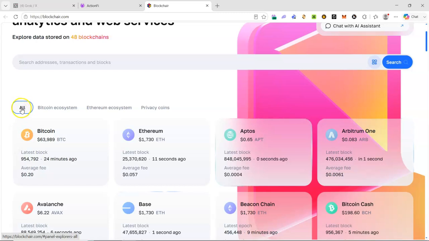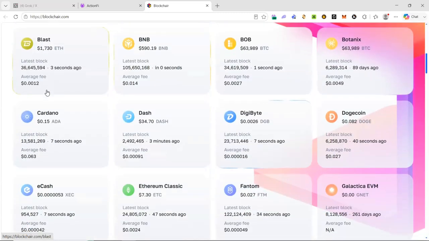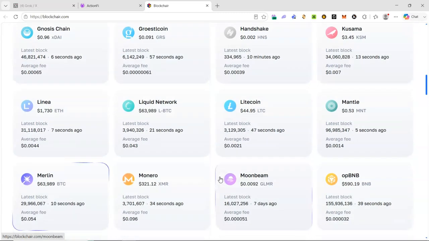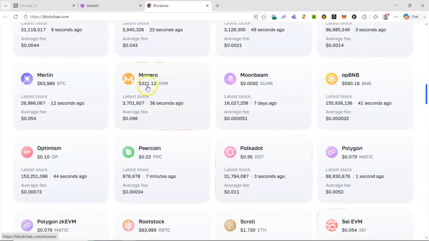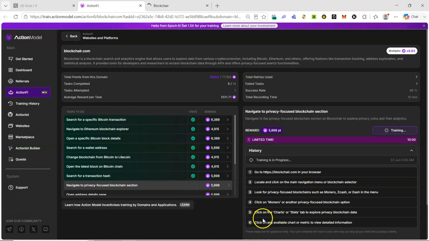Then you have to tap on it, scroll, and find the privacy focused blockchain, which is Monero in this case as specified. This is Monero. You click on it. So once you click on Monero, you click on the chat or start tab to explore privacy blockchain data.